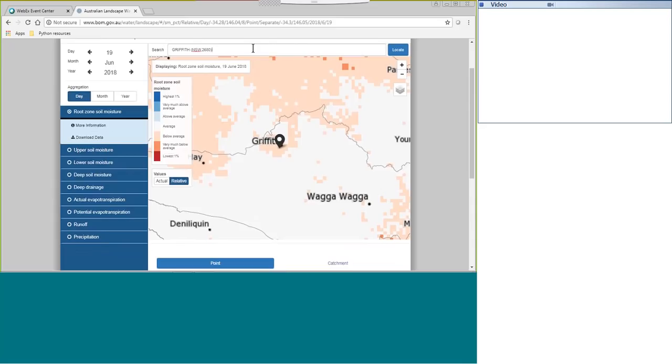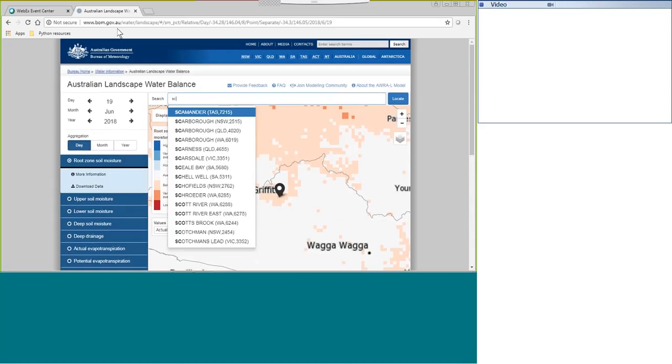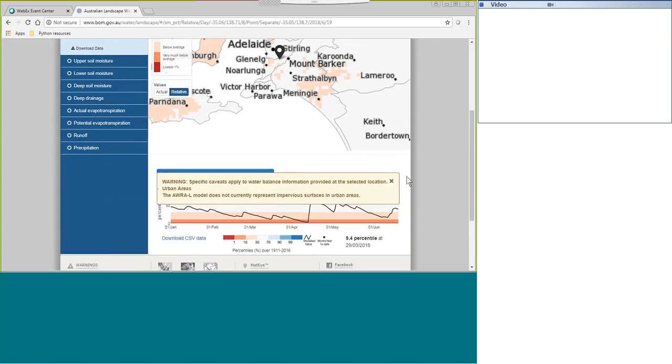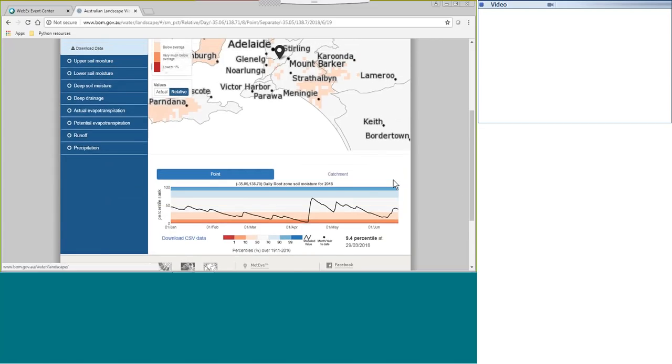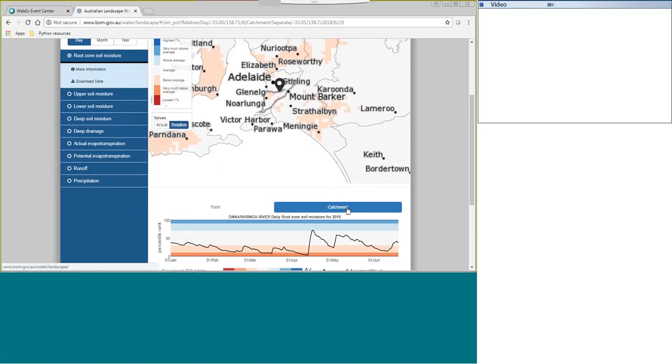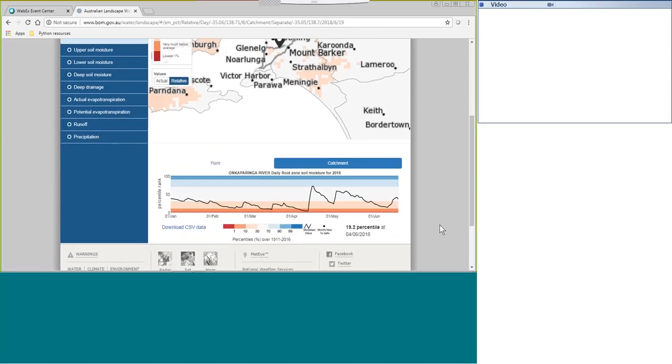Alternatively, we can look at another location. So we can go Scott Creek, for example. Scott Creek is in South Australia there. Here we've got the catchment boundaries on, and we can see we get this caveat again. At the moment, we're looking at Scott Creek, the town, which is why it comes up with this postcode information. You can alternatively look at the catchments, and here, by clicking this catchment, we bring up the Onkaparinga River results. And we can see how that's fluctuated since the 1st of January as well.